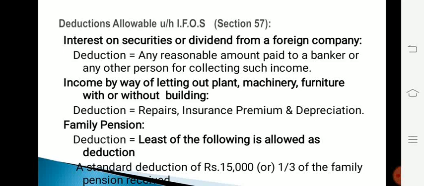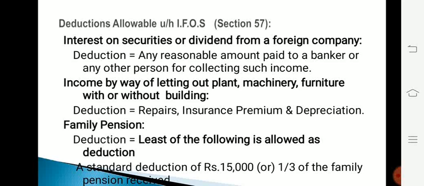The next one is income by way of letting out plant, machinery, furniture with or without building. And deduction in case of this income is repairs, insurance premium and depreciation.